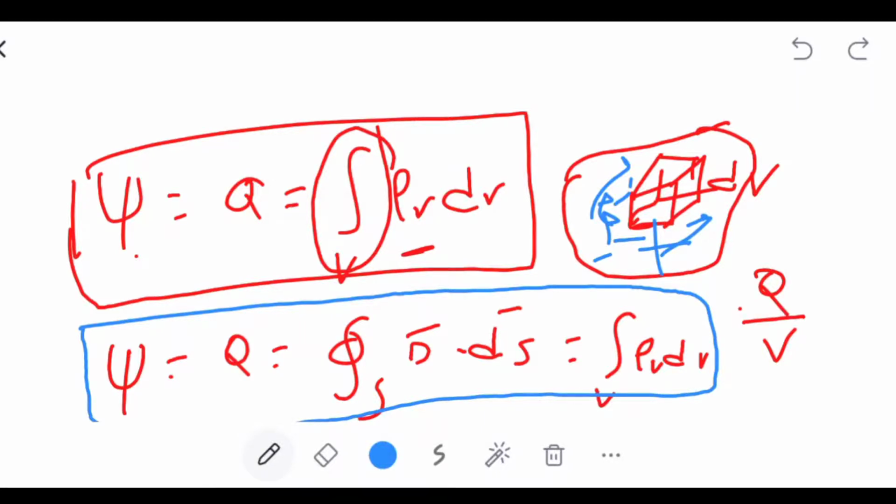If there is a closed surface such that there are no charges enclosed, but there are charges around the surface, then the net flux over the surface is 0.